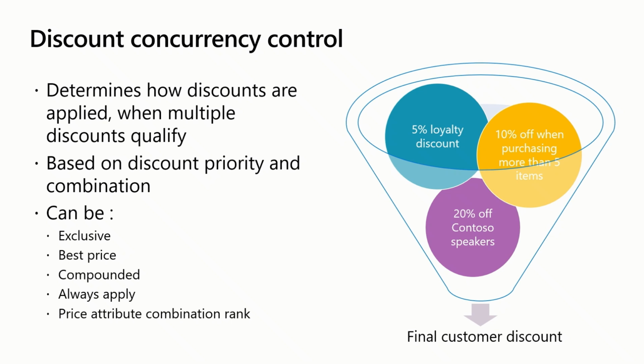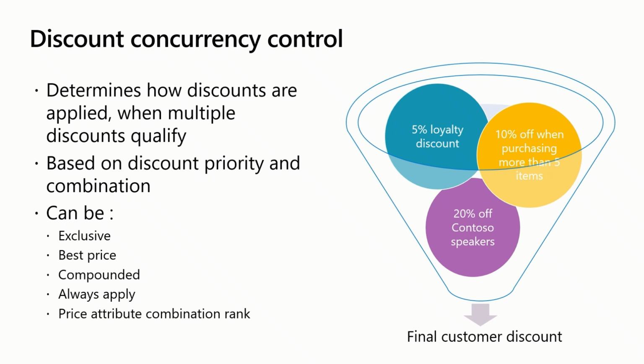Now we'll talk about discount concurrency control. When more than one discount is found for an item, the discount concurrency mode provides a set of rules for determining how these are applied. Exclusive discount, as the name implies, cannot be combined with any other discounts. In the case where multiple exclusive discounts are found, the highest discount will be applied.